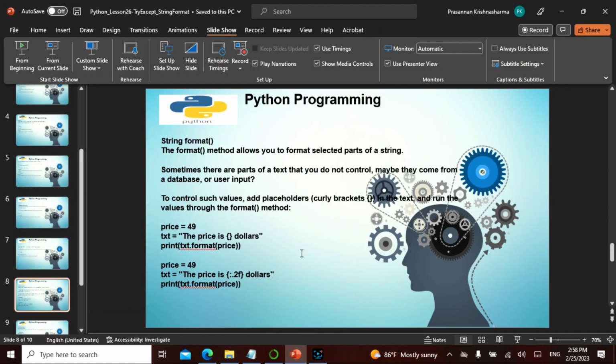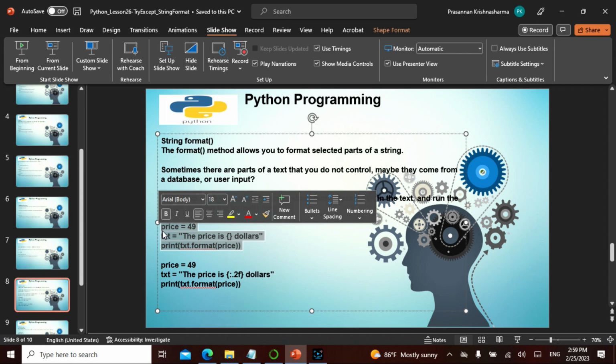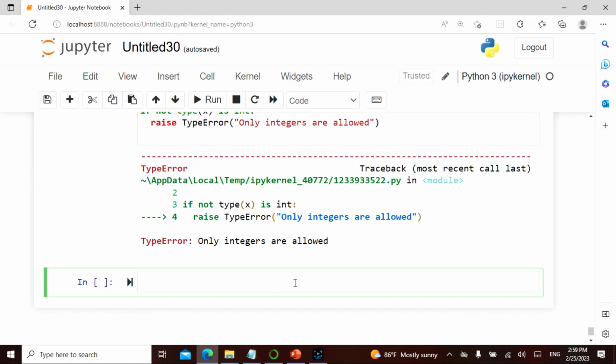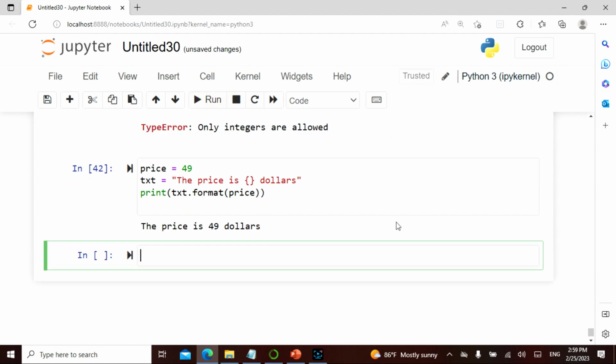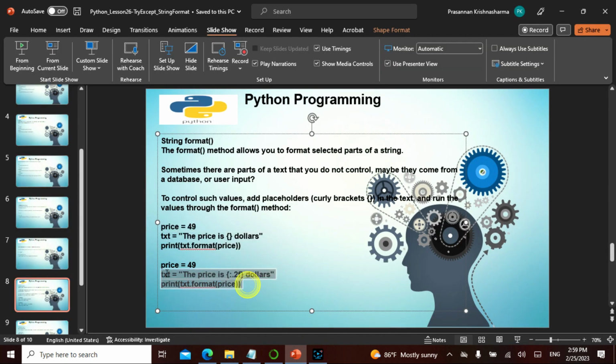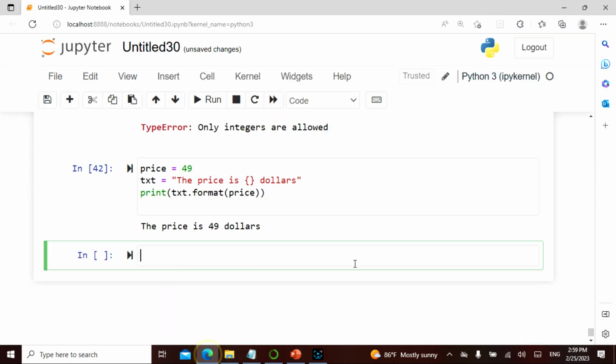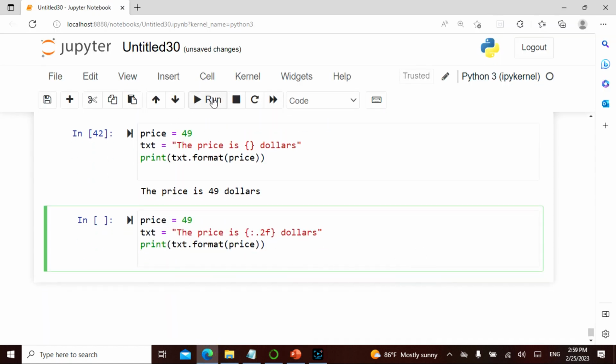Alright friends, now that we saw try and except and what they are, we are going to get into string formatting. In string formatting, we basically use curly brackets to format. So let's see this. I say price equals 49, and then I say text is "the price is {} dollars", and then I say format price. So let's see here. It says $49. Okay, so text format of this price. I can even do it to 2 digits, and let's see what that is.